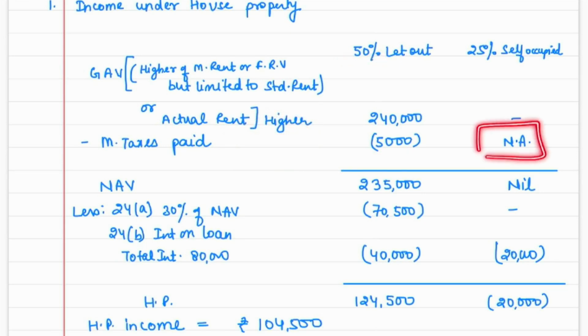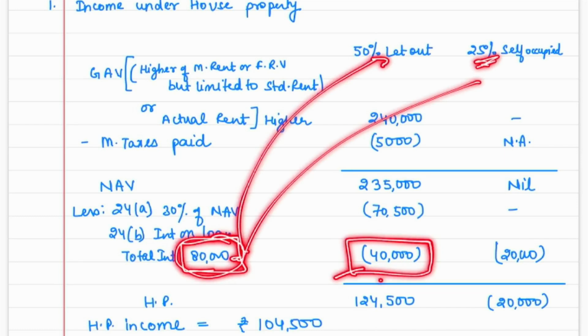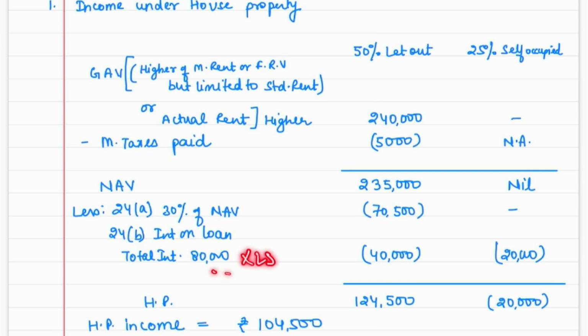And why not for this one, self-occupied? Because we understand if it is a self-occupied property, we don't take GAV or municipal taxes. We only start the question with NAV, and the NAV of the self-occupied property is nil. Correct? Okay. Now 24A deduction, standard deduction is 30% of NAV, and 24B is interest on loan. So we understand the total interest was 80,000 for the entire house. 50% for this is 40,000.